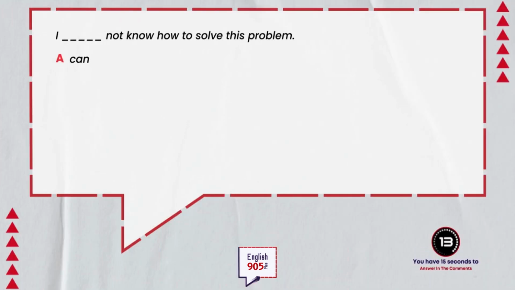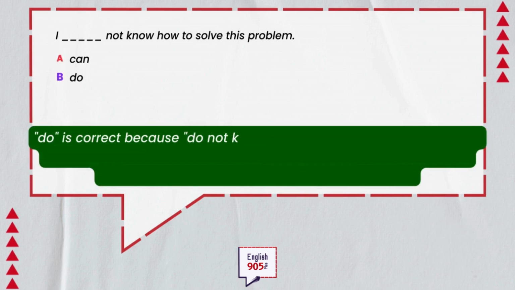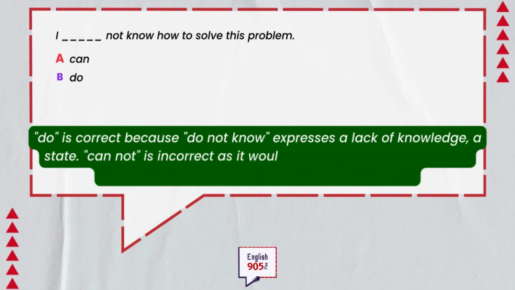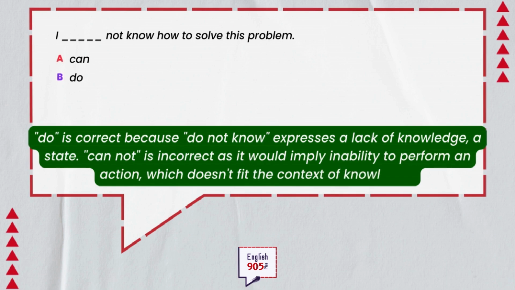A. I cannot know how to solve this problem. B. I do not know how to solve this problem. Which one is correct? Answer in the comments below. Do is correct because do not know expresses a lack of knowledge, a state. Cannot is incorrect as it would imply inability to perform an action, which doesn't fit the context of knowledge.